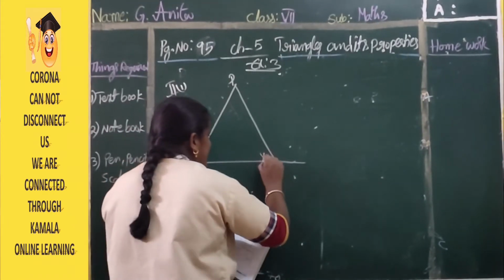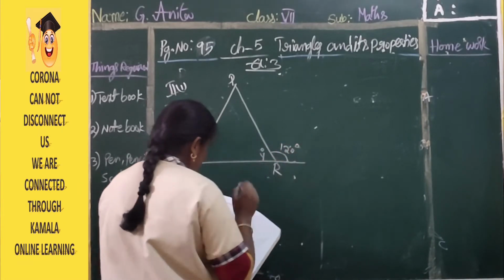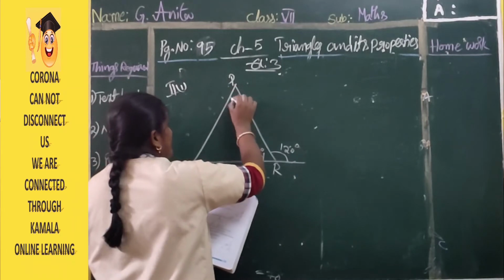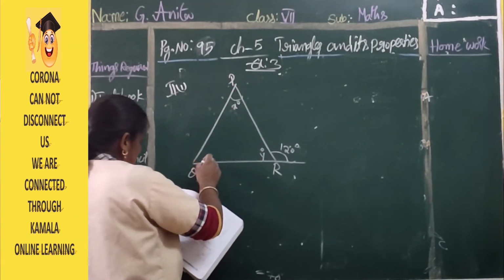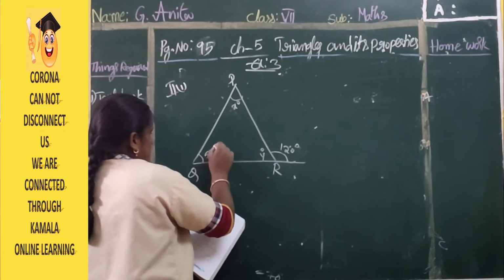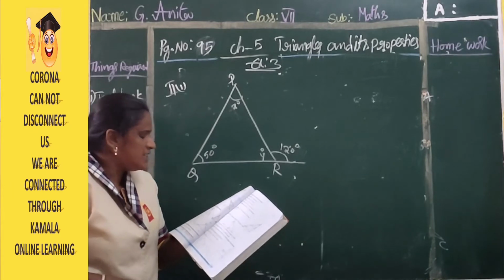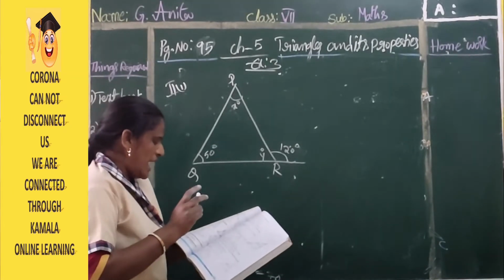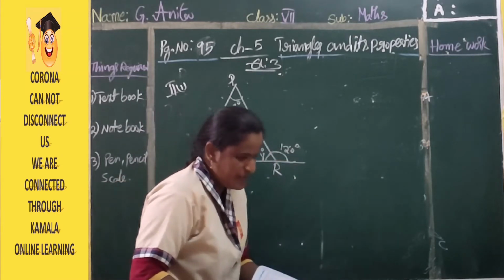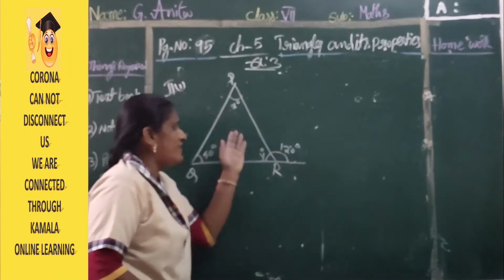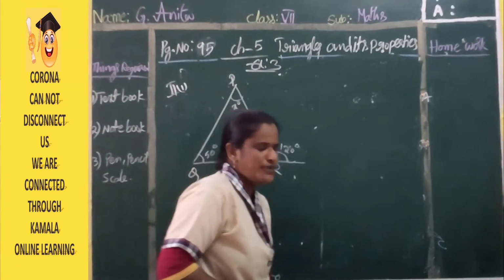Here y degree is given, and here 120 degrees is given. At P, x degree is given, and at Q, 50 degrees is given. At R, two angles are formed, that is y angle and one more, 120 degrees. We need to find the x and y values here.